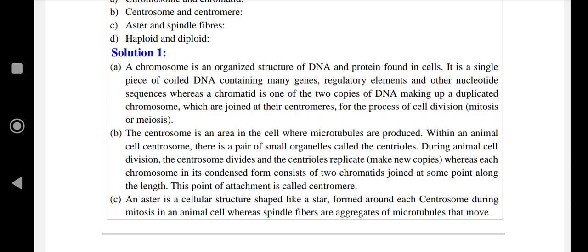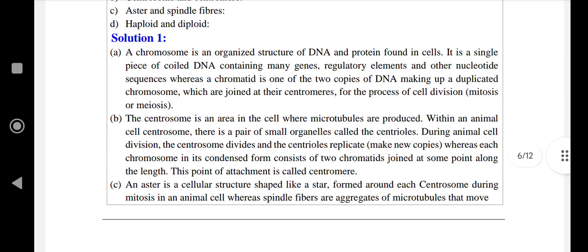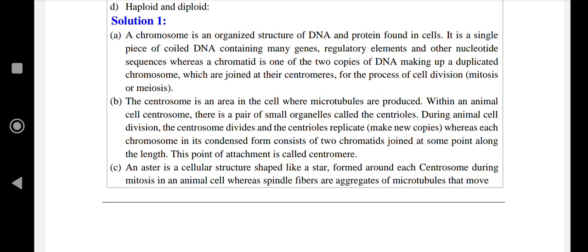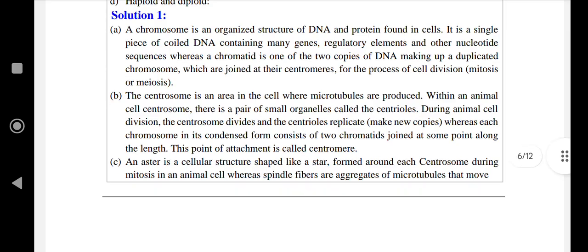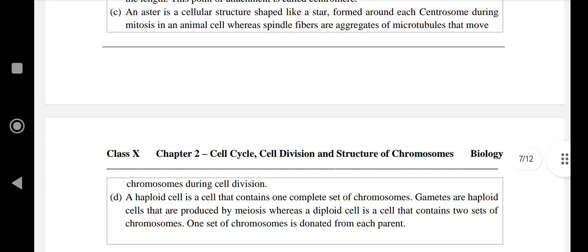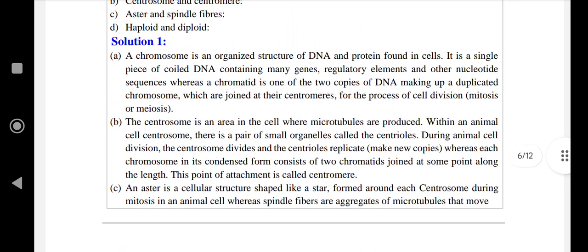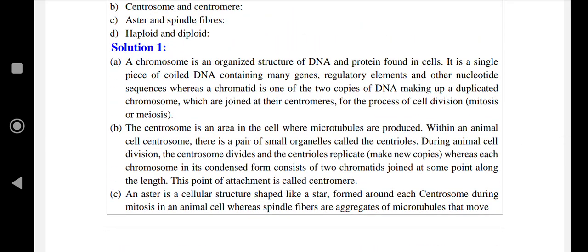Next, difference between aster and spindle fiber. An aster is a cellular structure shaped like a star, formed around each centrosome during mitosis in an animal cell, whereas spindle fibers are aggregates of microtubules that move chromosomes during cell division. Next, haploid and diploid.